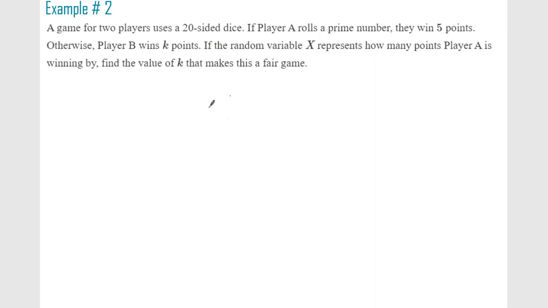All right, here we have another example. So we have two players using a 20-sided die. So notice dice isn't always 6-sided. We assume that it's all equal probability. It's not weighted. So if player A rolls a prime number, they win 5 points. Otherwise, player B wins K points. So we either have player A wins, or we have player A loses. This happens when a prime is rolled, and this is not prime.